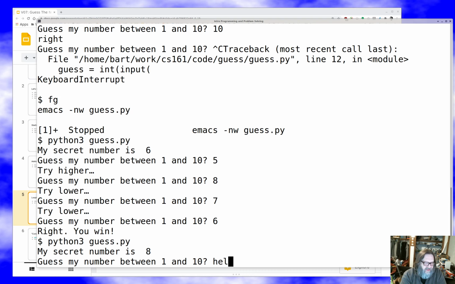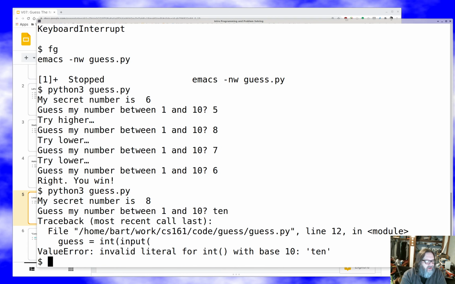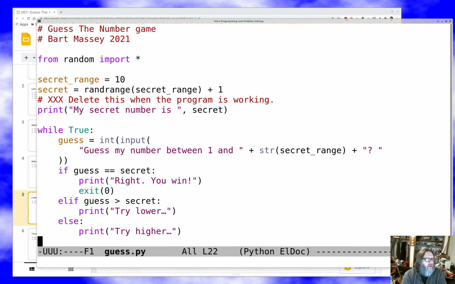Let's actually try something else. What if I say hello or 10? Why did I spell out 10? Oh, it crashes. So we need some way to check that it's actually a number if we want to prevent that. For now, we won't talk about that, but later on in the course, we probably should talk a little bit about what you do to keep those kinds of invalid inputs from making your program fail.